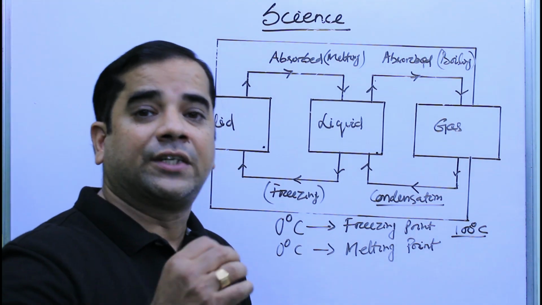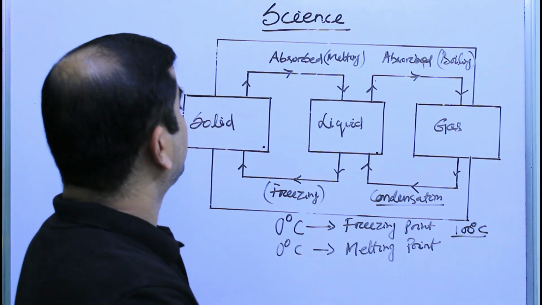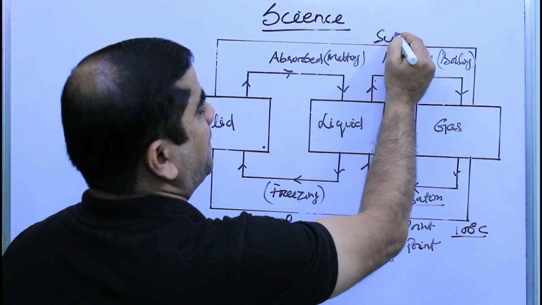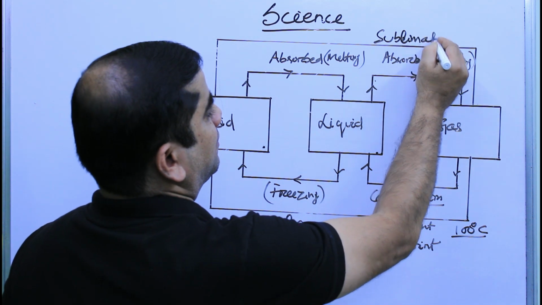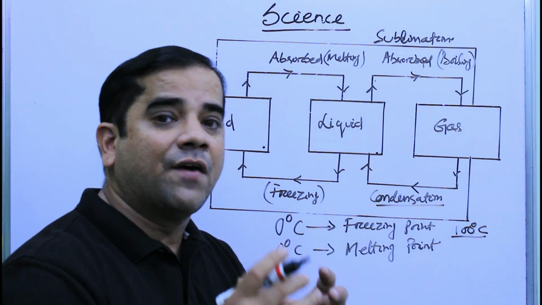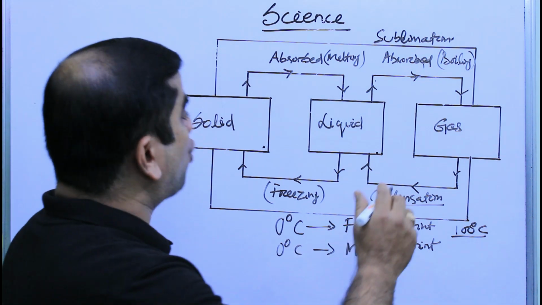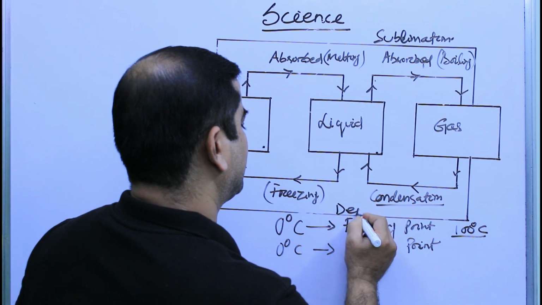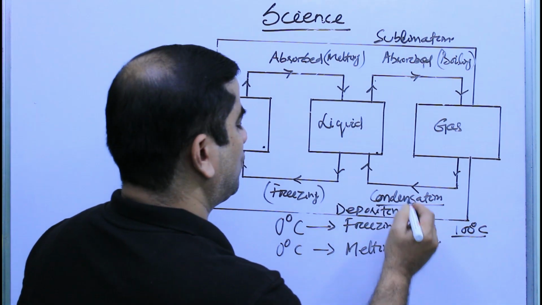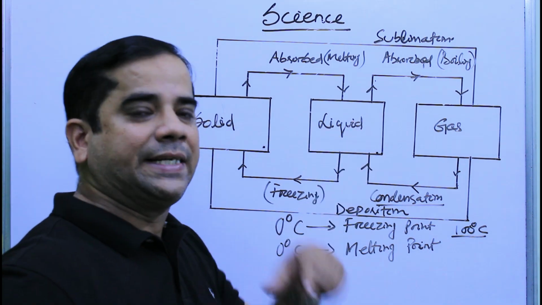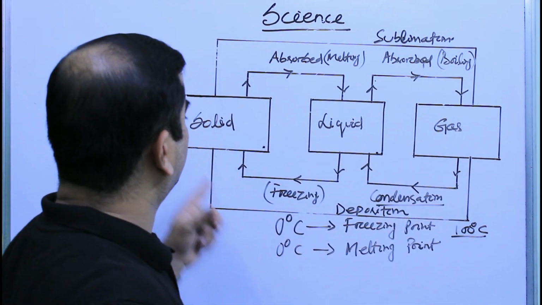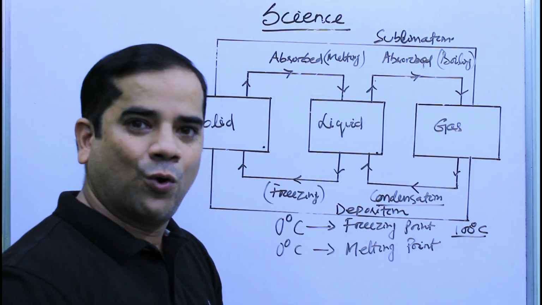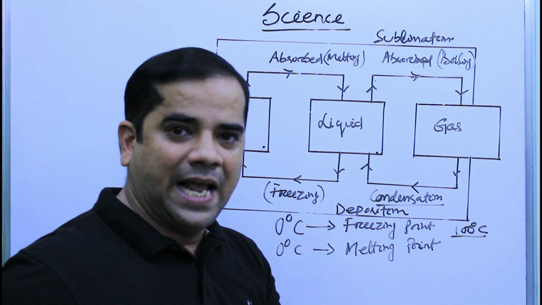For some matter like camphor, solid directly changes into gas. This is called sublimation. When the camphor vapors are cooled, they go to their solid state, that is called deposition. So they skip the liquid state, whether from solid to gas or gas to solid. Solid to gas is sublimation, gas to solid is deposition. In this way the change in state happens.